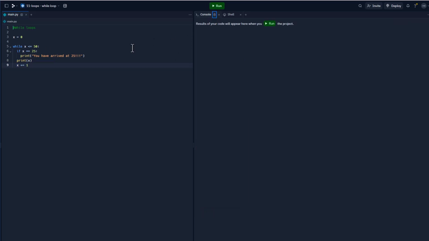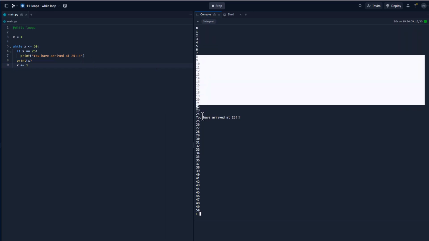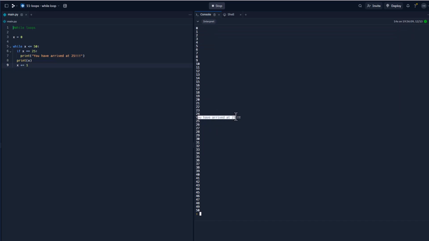All right, so let's go ahead and print this out, and let's see what the result is. And so if you notice, it checks for if it's 25 on each iteration, and these first have not produced any kind of result. But here, if you notice here, we arrive at 25, and it's going to do something at 25, but it's going to keep going. And that's pretty much it.